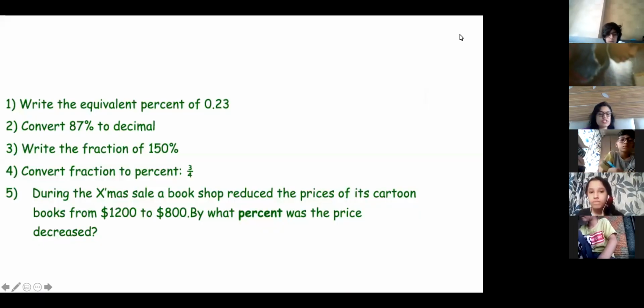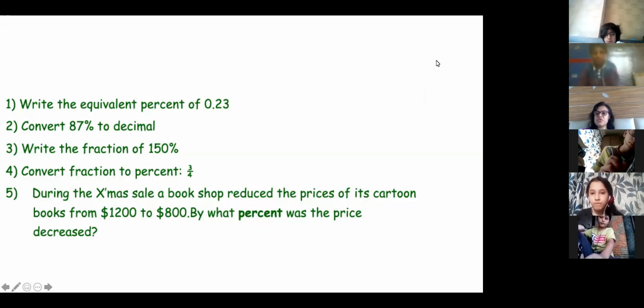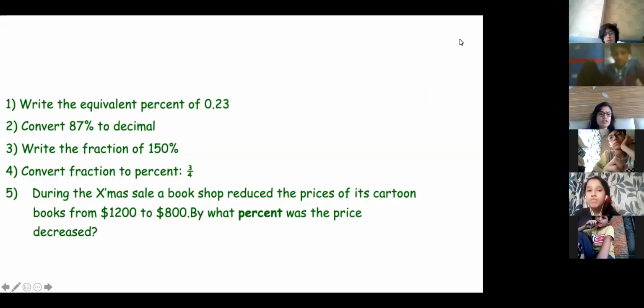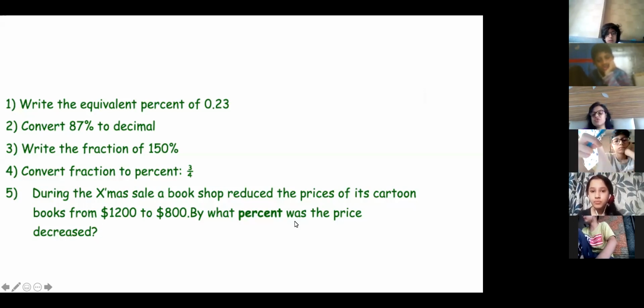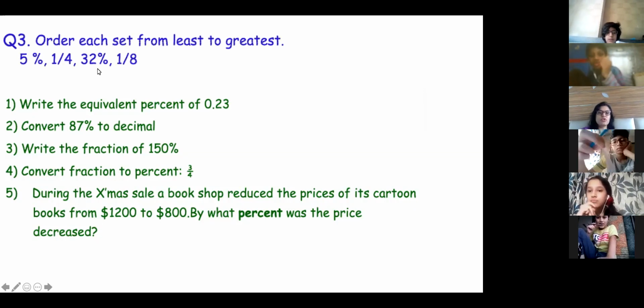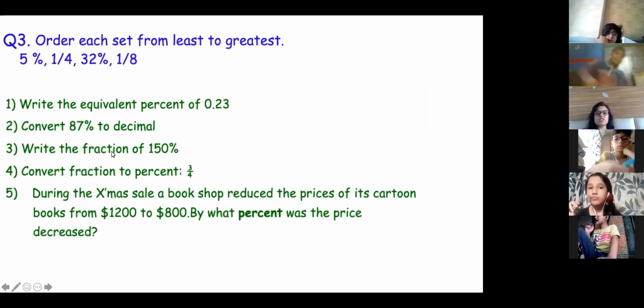Okay. The question is: during the Xmas sale, a bookshop reduced the prices of its cartoon books from... Ma'am, 1/4%? Okay. Don't do this question. I have to teach you the decrease percent and increase percent. I'll teach you this and then we'll do this question. I'll teach you and then I'll explain.